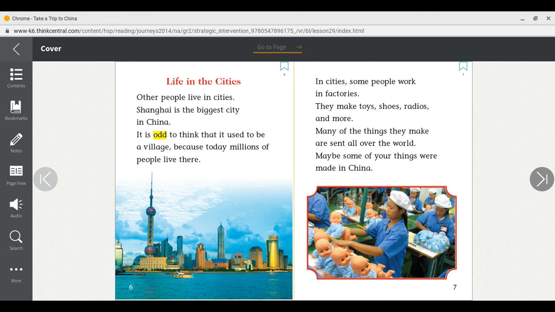Can you find a fact on one of these pages that you learned about life in the cities? How about an opinion? The opinion that we can locate on these two pages is that it is odd to think that it used to be a village because today millions of people live there. This word odd clues me into the fact that this is an opinion.